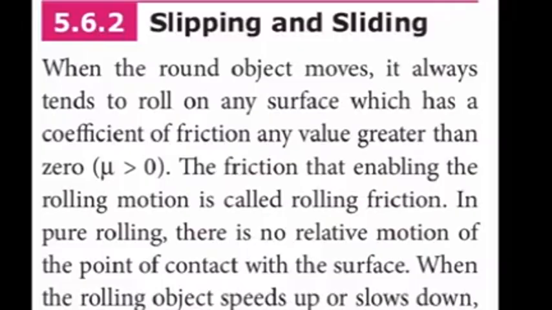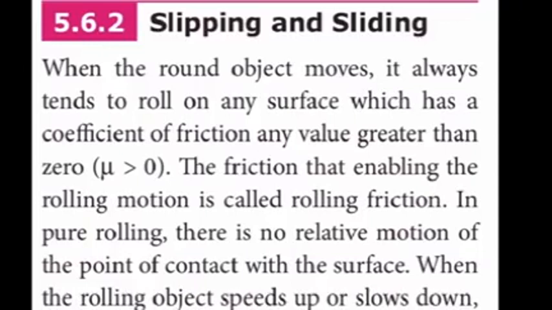First, we are going to discuss slipping and sliding. Before we enter into this concept, we have to recollect our first video. In the first video, we discussed the rolling motion. So what is rolling motion? When an object rotates in a linear path, the friction will be greater than the value. So that is called what? A rolling motion, isn't it? The same concept is introduced here also.